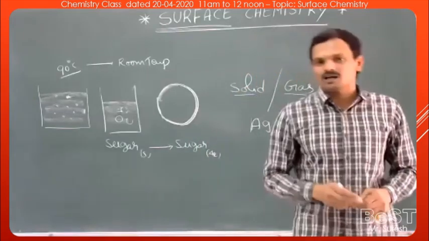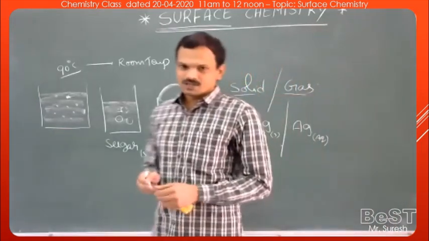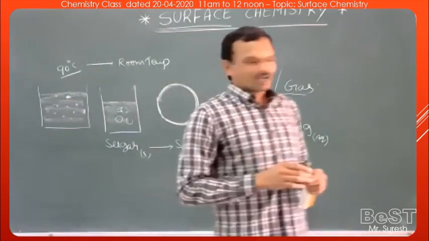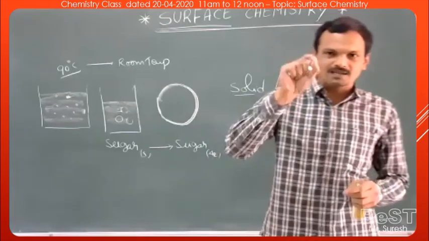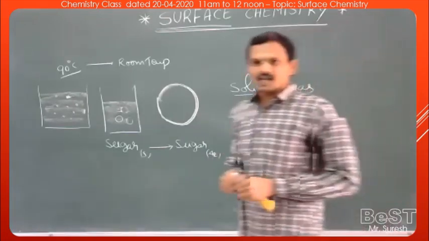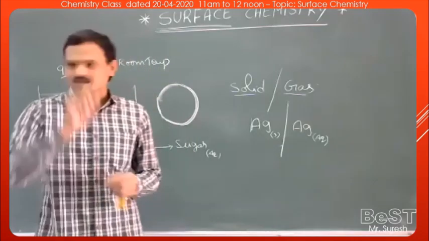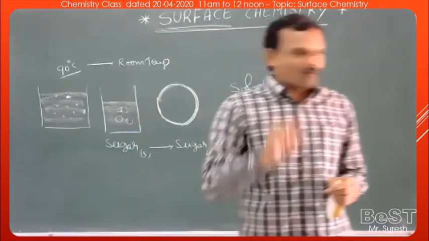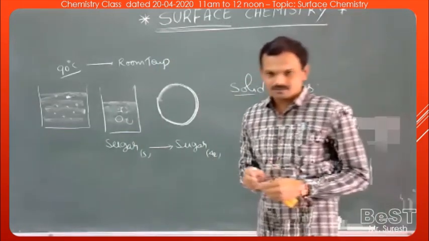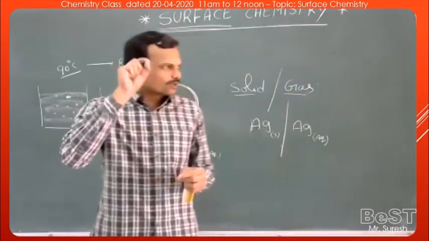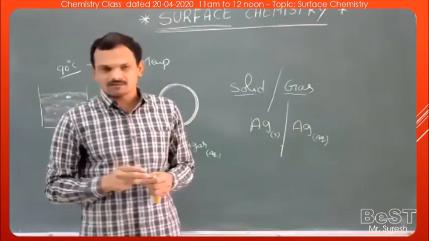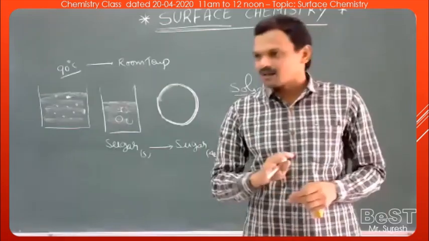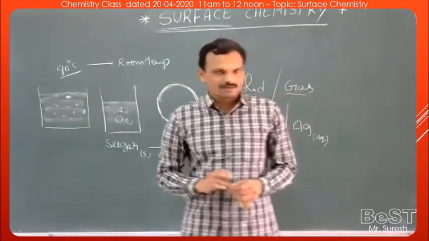A best example: right now you are using a mobile. Is the surface of the mobile pure or not? No. The mobile surface contains millions of virus particles as well as millions of dust particles present on it. The surface of the mobile is not very pure. Under what conditions can we get pure surfaces? On our body, thousands or millions of virus particles may be there, harmful or not. So most of the substances present in nature do not have pure surfaces.